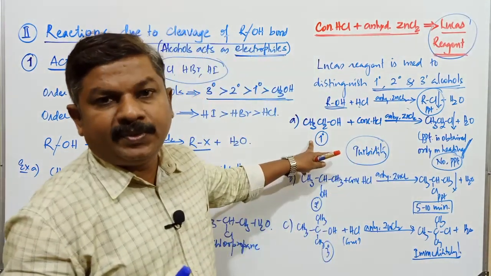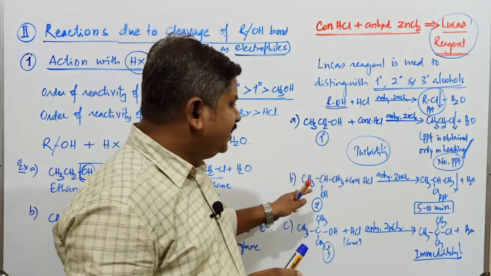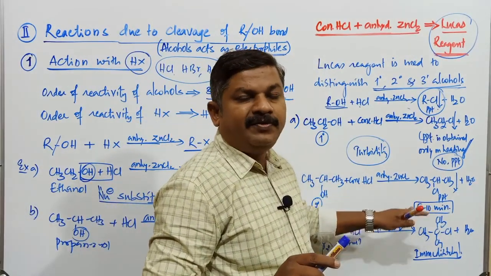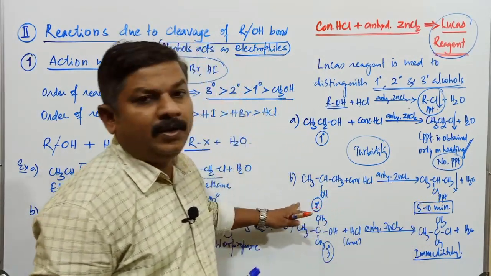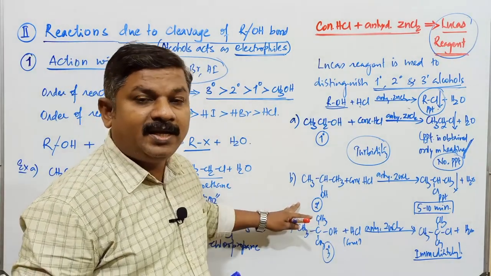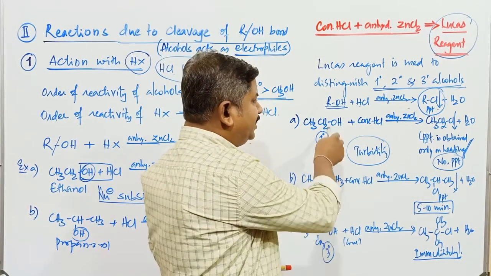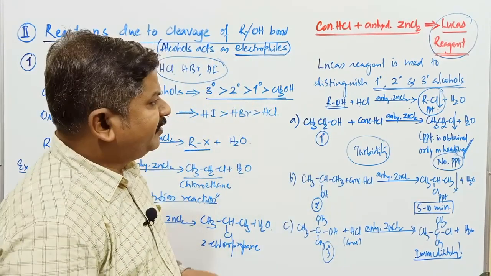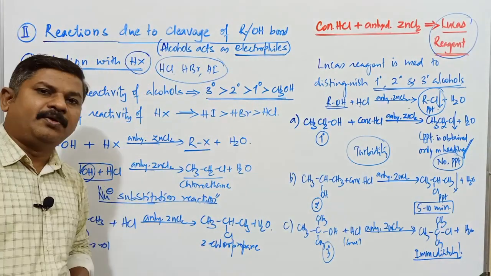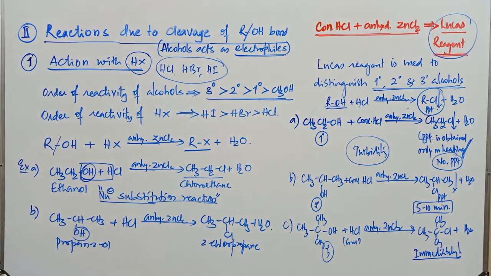If there is no turbidity, or the precipitate is obtained only on heating, then the given alcohol is a primary alcohol. If the precipitation takes place after 5 to 10 minutes, then the given alcohol is a secondary alcohol. I'll explain why it gives turbidity immediately, and why this one does not give any type of turbidity. So before that, let me copy this one first.